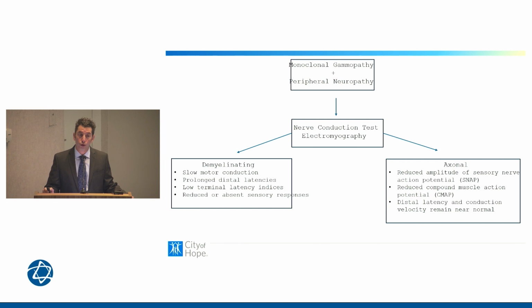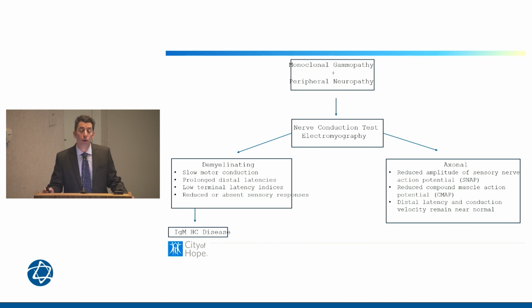Axonal neuropathies present a little bit differently on the nerve conduction studies, including a reduced amplitude of the action potential, or the so-called SNAP, and reduced compound muscle action potential, with distal latency and conduction velocity that remain near normal compared to a peripheral demyelinating neuropathy.